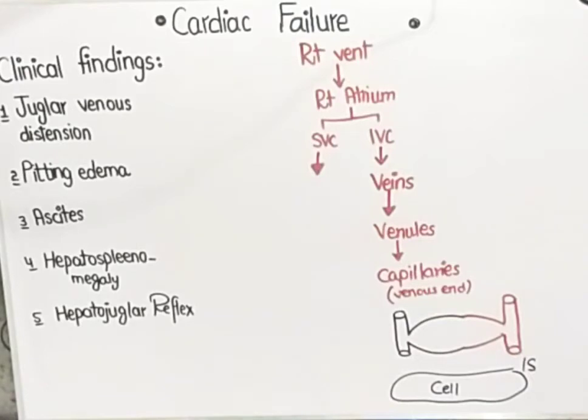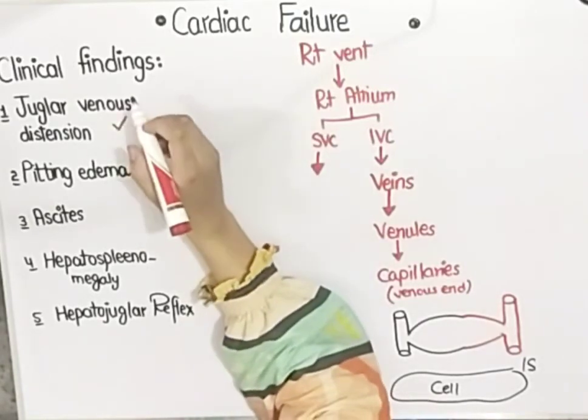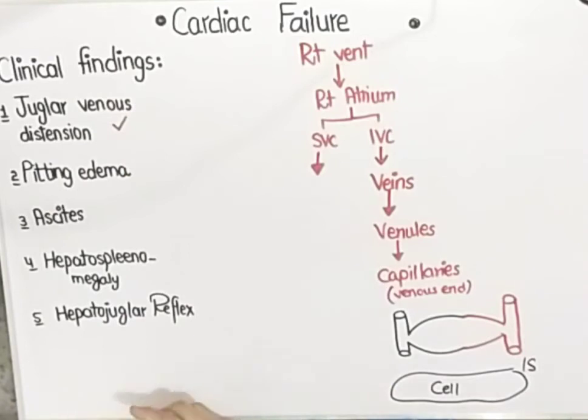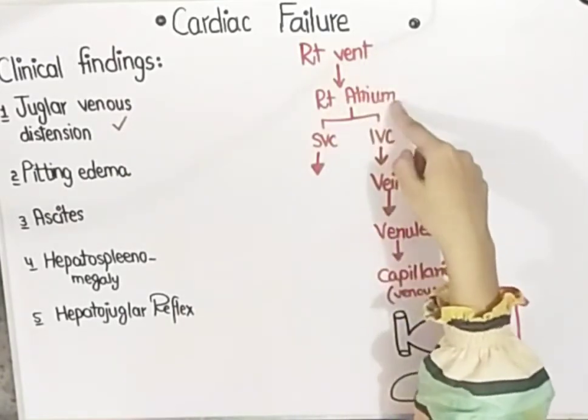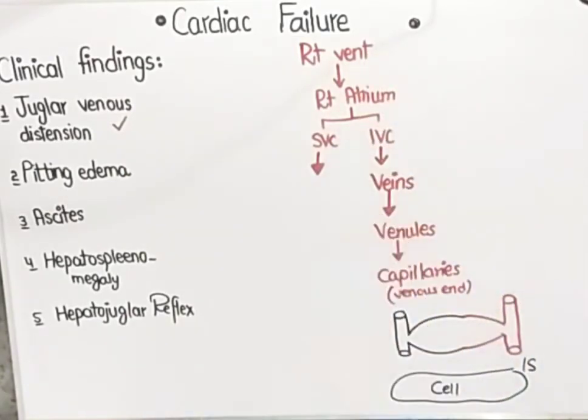So what are the signs and symptoms of right-sided heart failure? First, a very important sign is jugular venous distension. You know that the blood is backflowing from the right ventricle to the right atrium, from the right atrium into the superior vena cava.